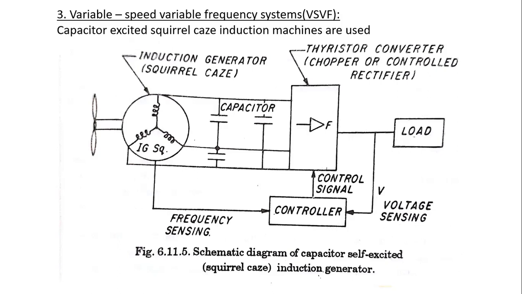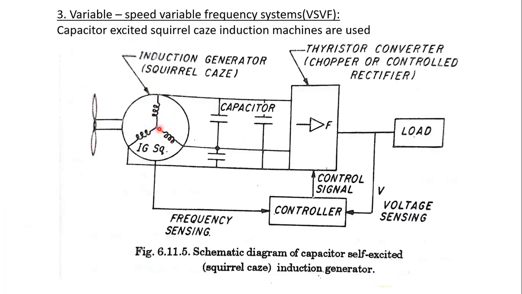In this scheme, we are using resistive heating loads. Since resistive heating loads are essentially frequency insensitive, the AC generator can be fed with a variable frequency corresponding to the change in drive speed. For this purpose, we use capacitor excited, that is self-excited, squirrel cage induction machines, which can be conveniently used here.